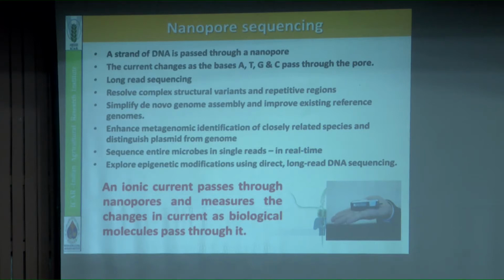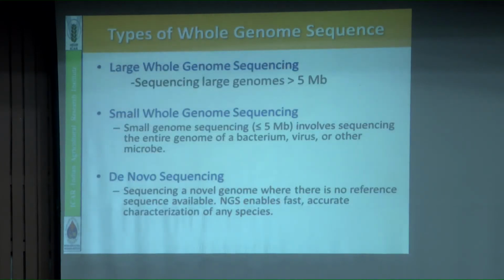That means it will give the sequence of entire microbes in single reads in real time. So basically it is useful for long read sequencing of pathogens. There are different types of whole genome sequencing: large whole genome sequencing, more than 5 MB, million bases, and small genome sequencing, less than 5, like in virus and bacteria, which have very small genomes.